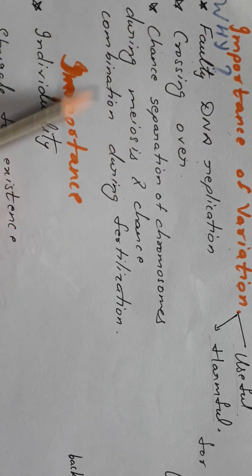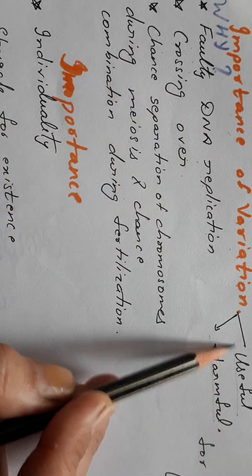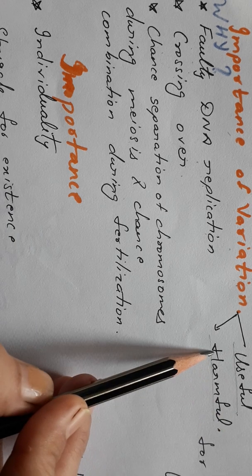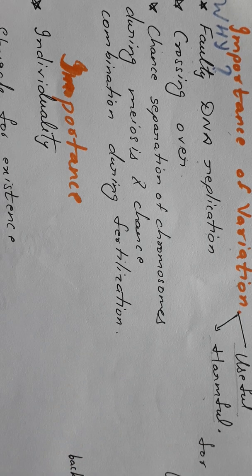So these are what lead to variations. These variations can be useful, which will help in survival, but they can be harmful also. If these variations lead to some alterations, then they may lead to death of the cell.